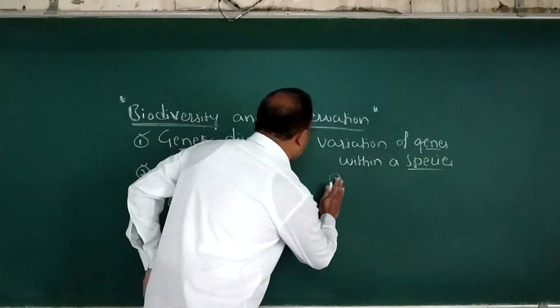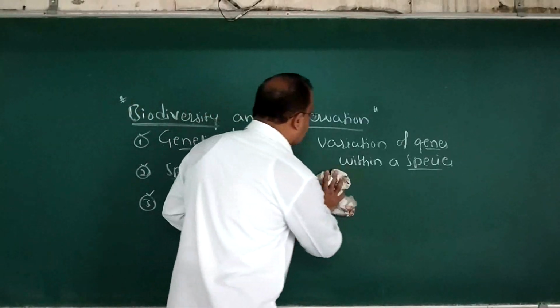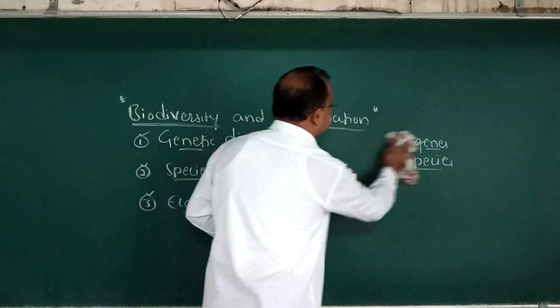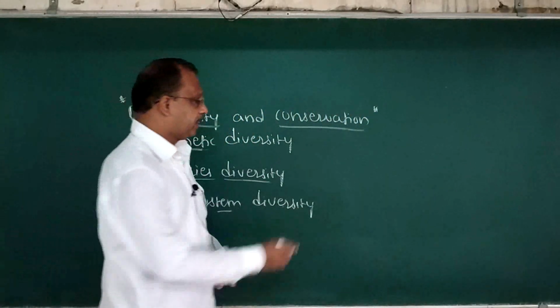And some examples for genetic diversity. So three examples were quoted for your syllabus, and you have to take care of the numbers.